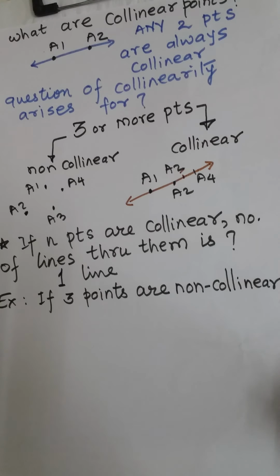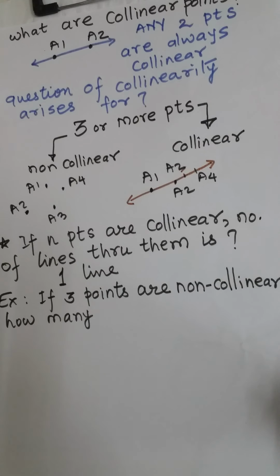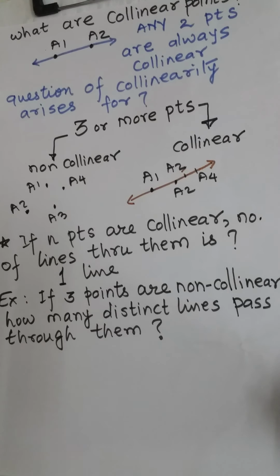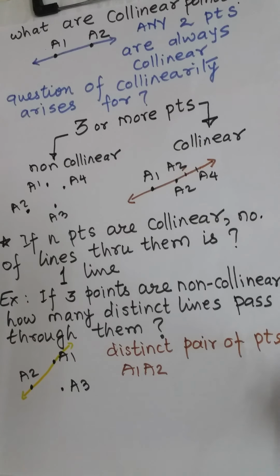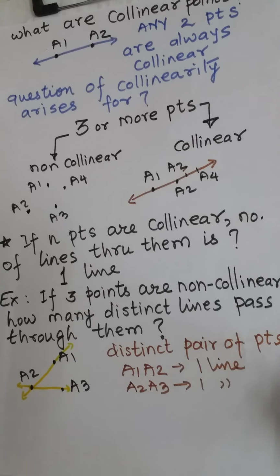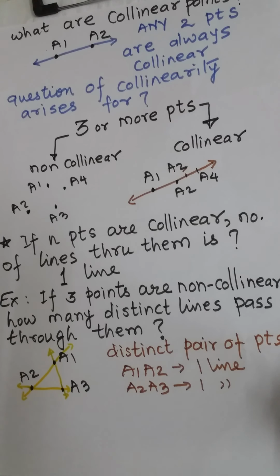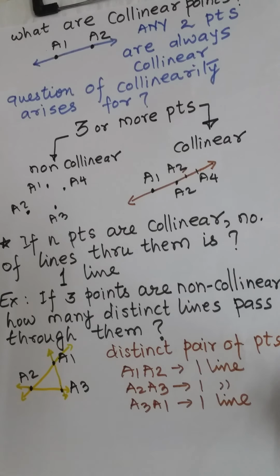Now let's take an example. If 3 points are non-collinear, how many distinct lines pass through them? Let's take the 3 non-collinear points as A1, A2, A3. If the distinct pair of points A1, A2 is taken, we have one line passing through it. A2, A3, another line. A3, A1, another line. So there are 3 lines. Each distinct pair corresponds to a line.